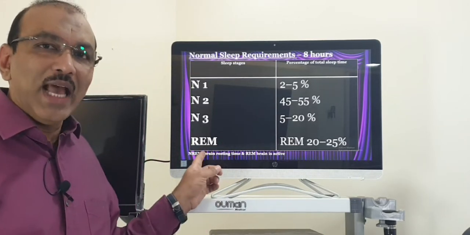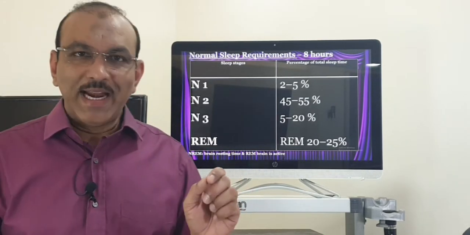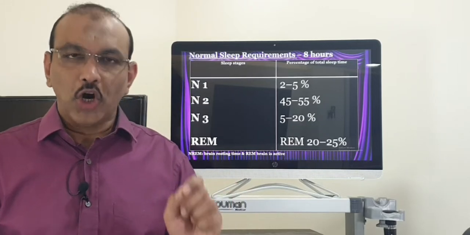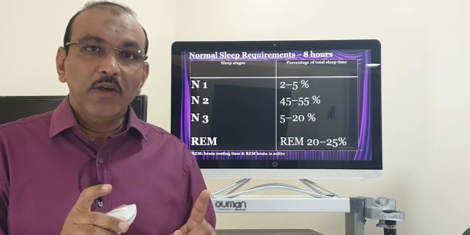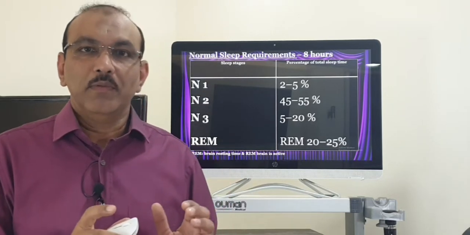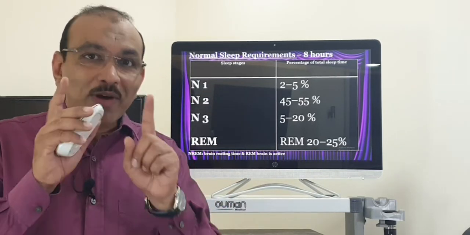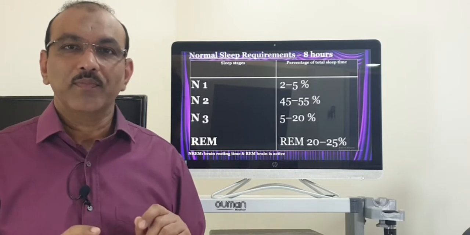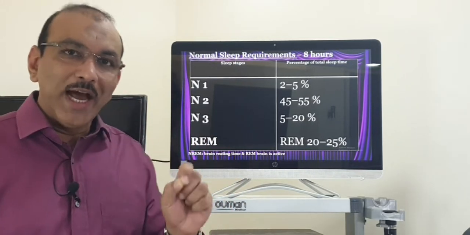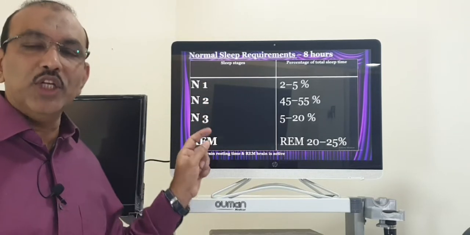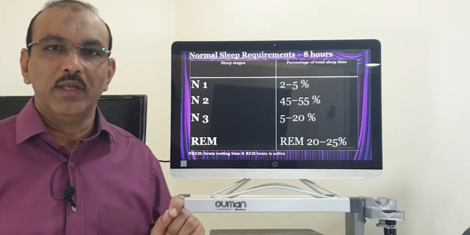Now, the full form of REM is rapid eye movement, because during that deep sleep, where we will not be able to wake him up that easily, you have rapid eye movements. You don't have any eye movement during N1, N2, N3, so it is called non-rapid eye movement.